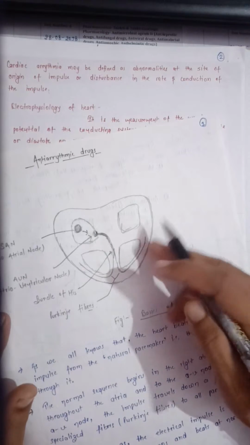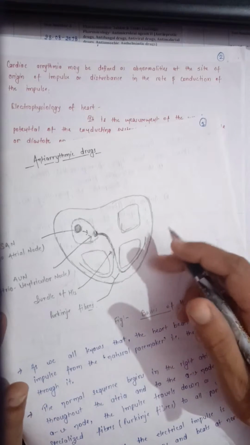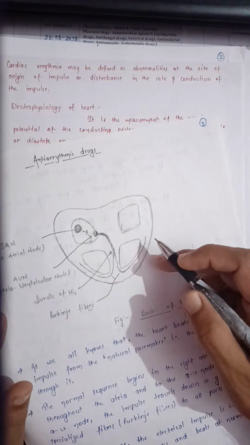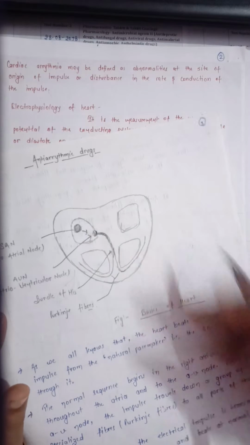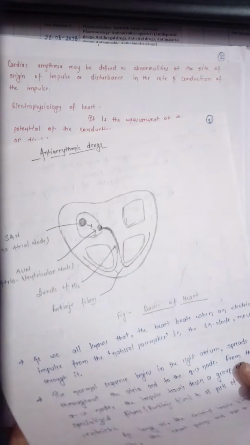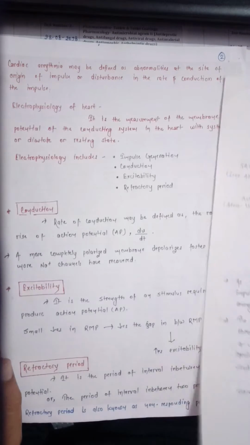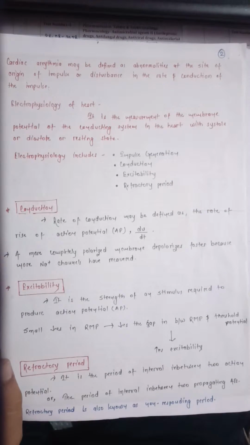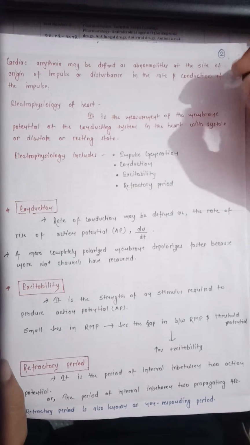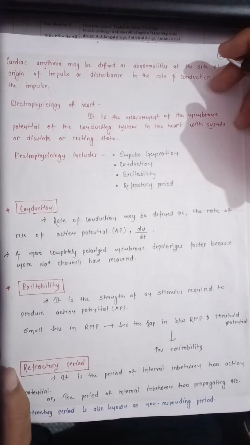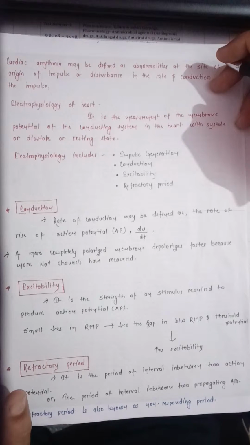Cardiac arrhythmia may be defined as abnormalities at the site of origin of impulse or disturbance in the rate and conduction of the impulse. To understand the rhythm of the heart, we have to look at the electrophysiology of the heart. What do we mean by electrophysiology? It is the measurement of the membrane potential of the conducting system in the heart during systole, diastole or resting state.